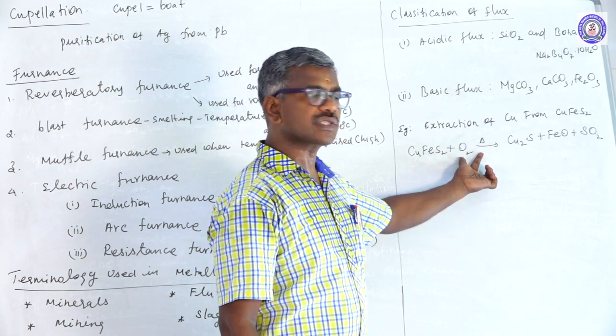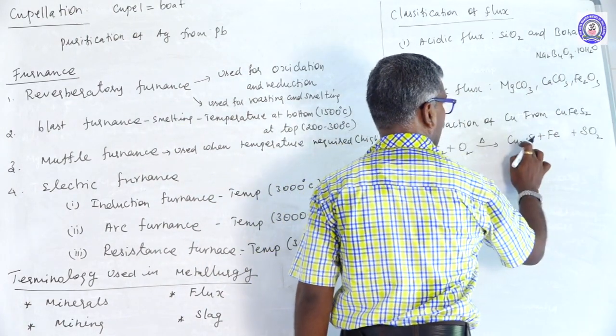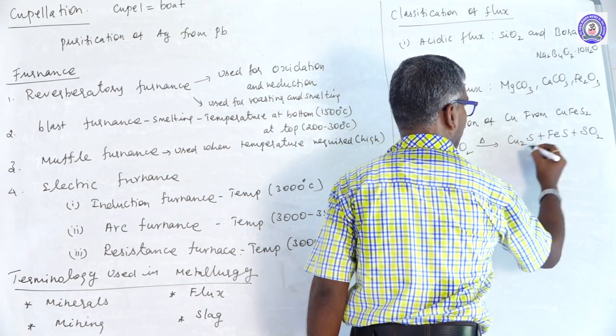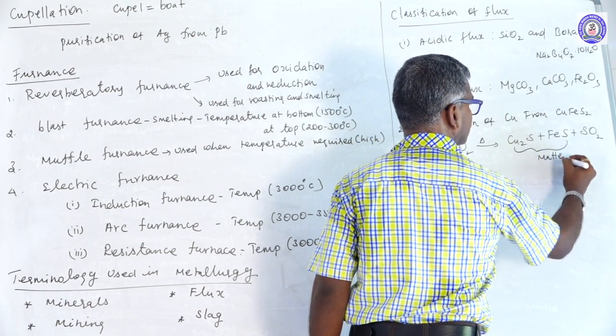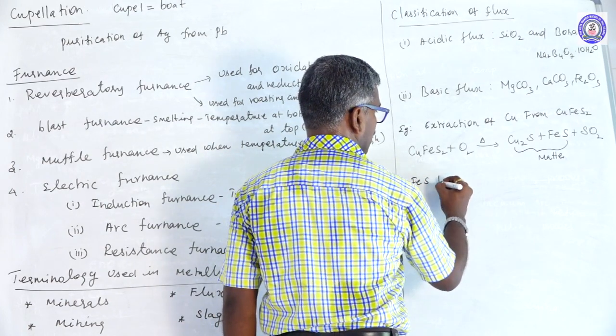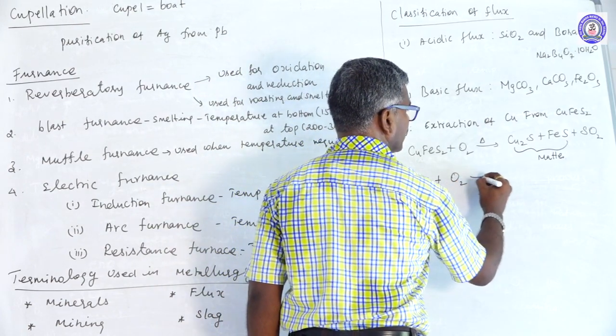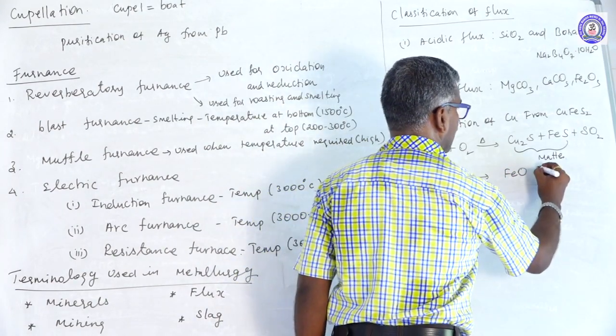This undergoes oxidation to form sulfides of copper and sulfides of iron. This is called matte. Here matte FeS undergoes reaction with oxygen to form oxide and SO2.